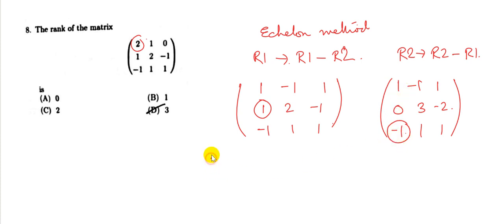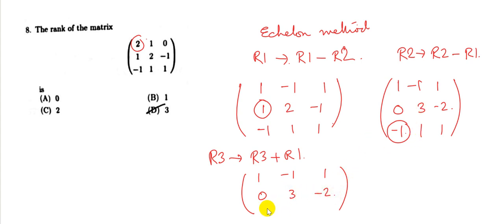So we will get row 3 will be row 3 plus row 1, which will give us 1 minus 1, 1, 0, 3, minus 2, and then we add the first row and the third row will give us 0, 0 and 2. So now we have got the elements below the leading diagonal, they are all 0. So this is the echelon method, and this is the echelon form of the matrix.